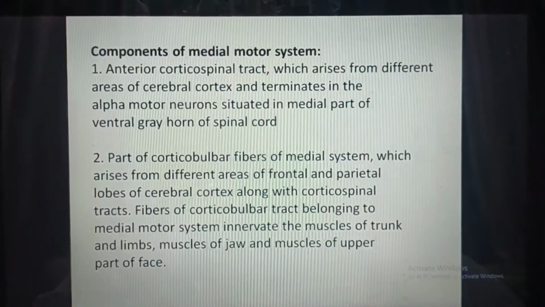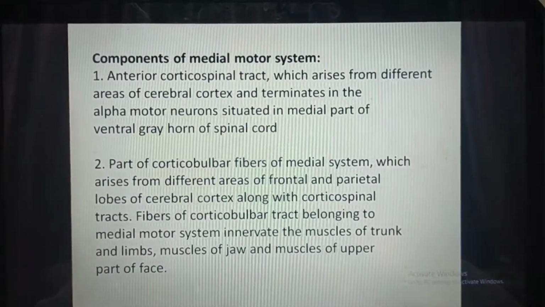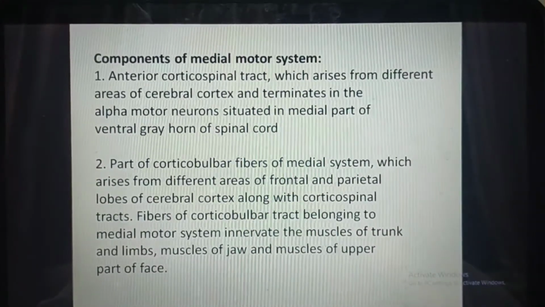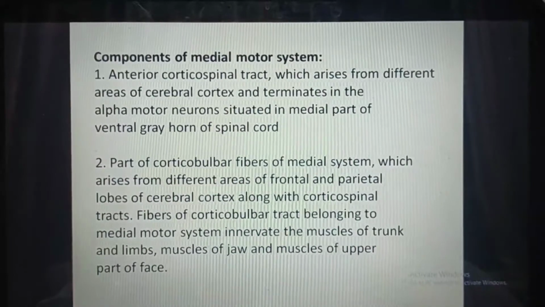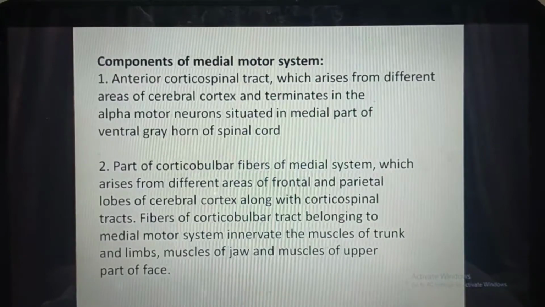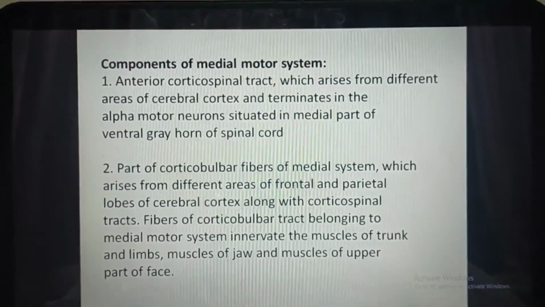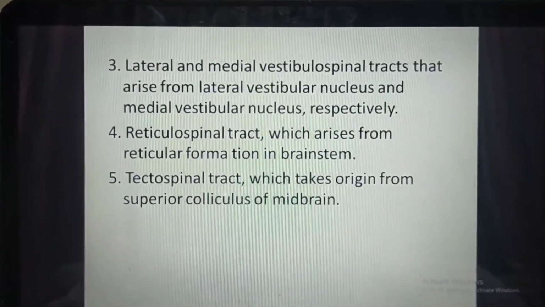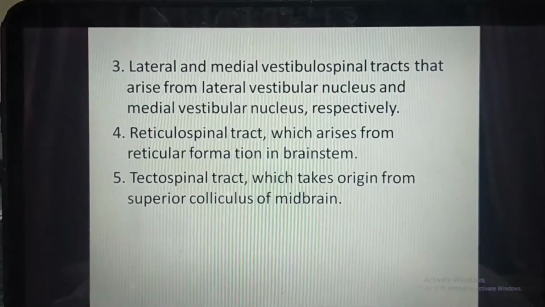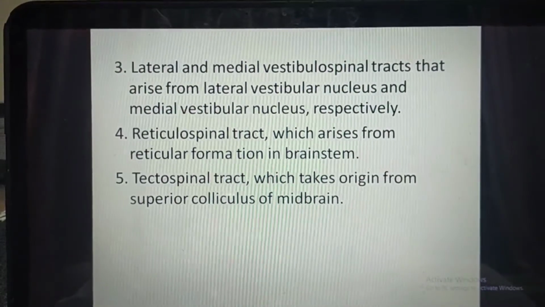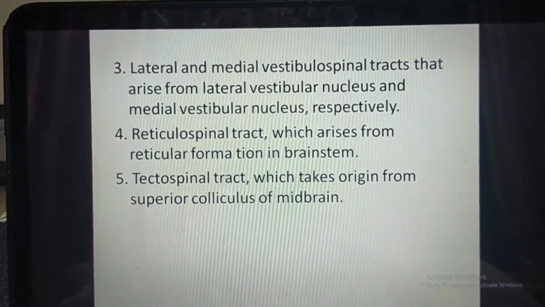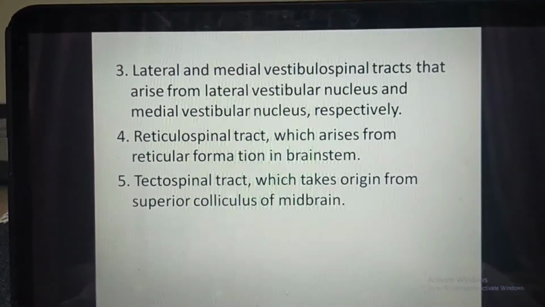Part of corticobulbar fibers of medial system, which arises from different areas of the frontal and parietal lobes of the cerebral cortex along with the corticospinal tracts. Fibers of corticobulbar tract belonging to medial motor system innervate the muscles of trunk and limbs, muscle of jaw, and muscle of the upper part of the face. Lateral and medial vestibulospinal tract arises from the lateral vestibular nucleus and medial vestibular nucleus respectively, and reticulospinal tract arises from the reticular formation in brainstem, and tectospinal tract takes origin from the superior colliculus of the midbrain.